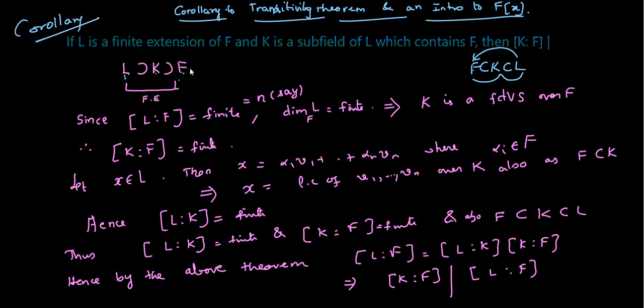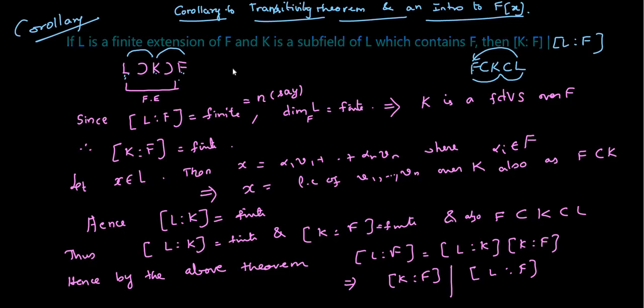Now, if we have to make use of the previous theorem, then we must have this as well as this to be finite extensions: L finite extension of K, K finite extension of F. Now, if this is the case, then establishing that the degree of K over F divides the degree of L over F is simple, because once this is true, the theorem can be used. Once the theorem is used, automatically the next step will come, and that will end the proof of the corollary.